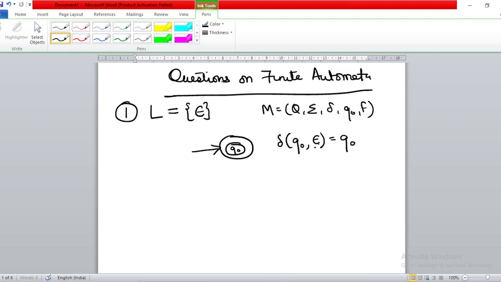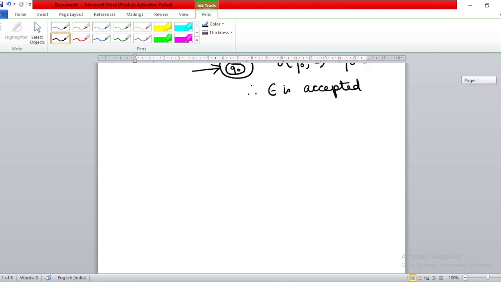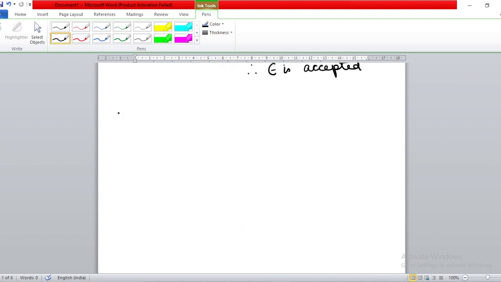So delta of Q0, null is equal to Q0, and you can see that this Q0 is also the final state. That means Q0 belongs to F, and therefore we can say that null is accepted by this particular automata. Alright, so this is the finite automata for this particular language which accepts only the null string. You can see that no other string is being accepted by this particular finite automata. Alright, now we come to the second question.